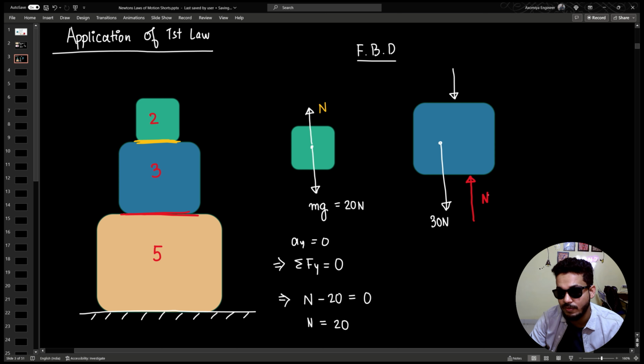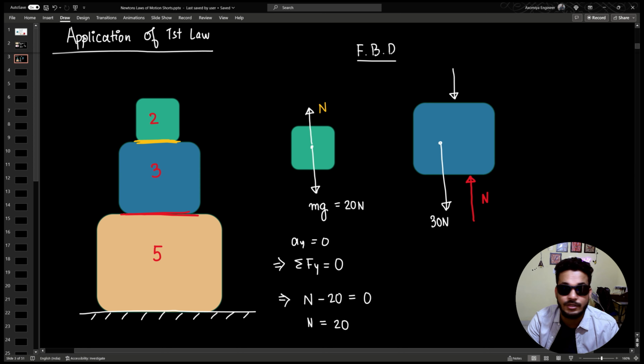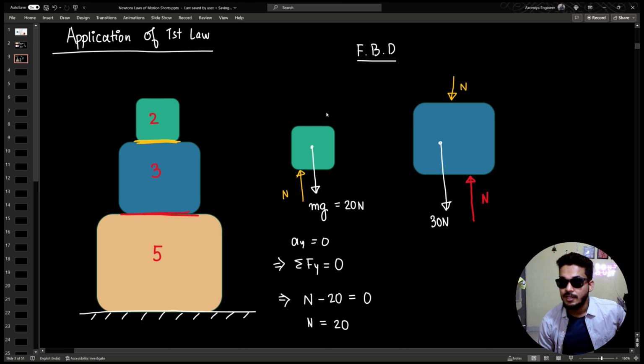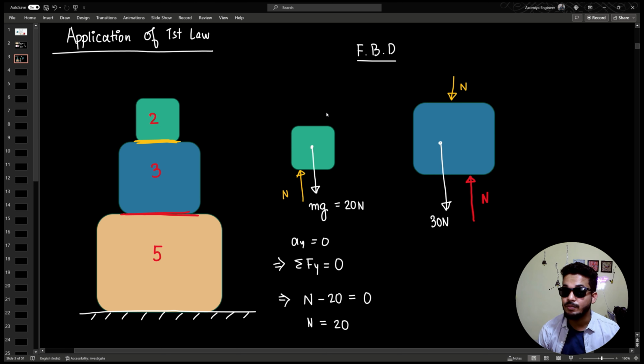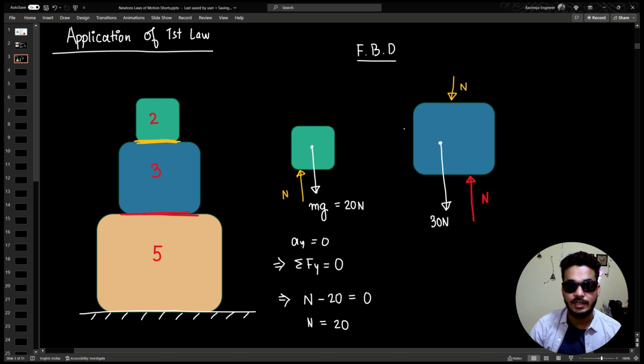Remember, normal forces will always be because of contact surfaces, on the contact surfaces, right? Now the yellow force in the downward direction, this yellow force in the upward direction. Actually I should be showing it here. This is the proper point of application, but you have to understand forces have transferability. You can move the forces anywhere as long as you keep the direction and the magnitude the same. So I hope you understood it. This is the normal force that 3 is applying on 2, and this is the same normal force, but this time 2 is applying on 3. Equivalent action reaction pair. This is the third law right here.